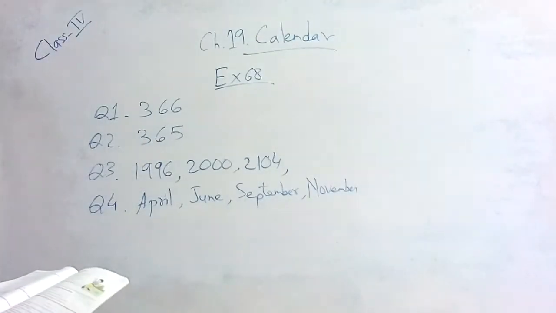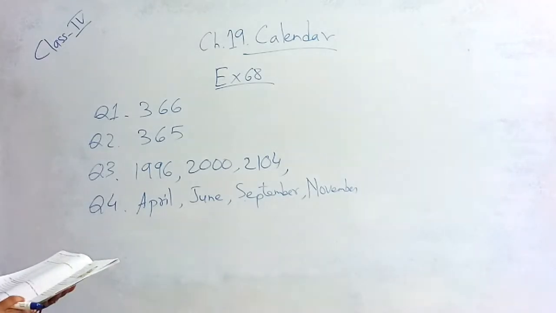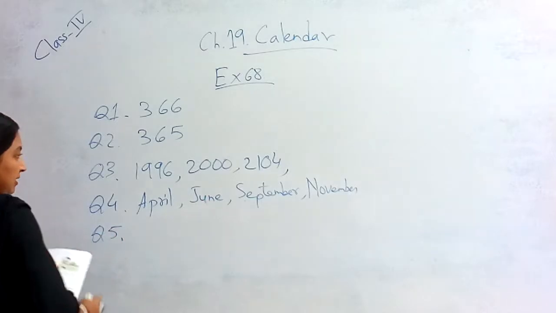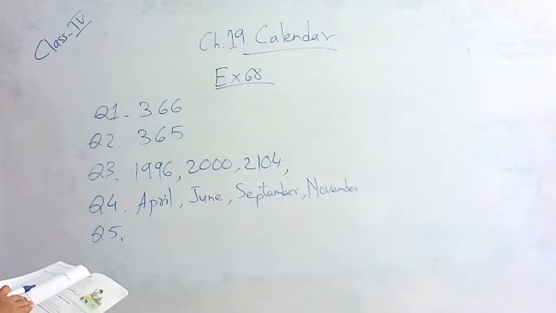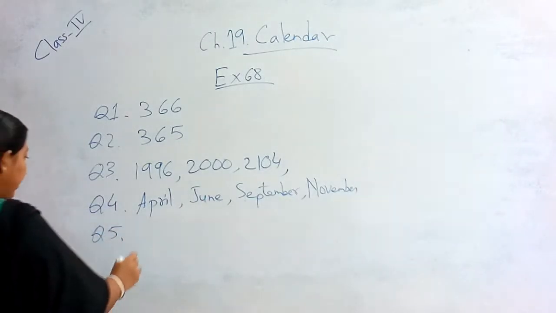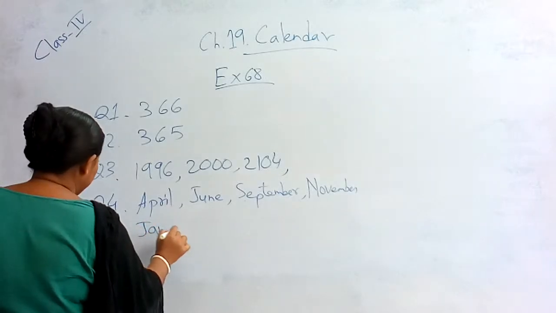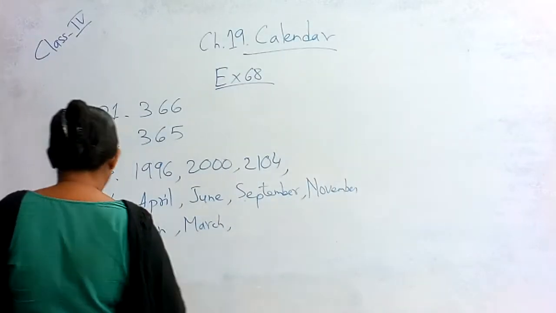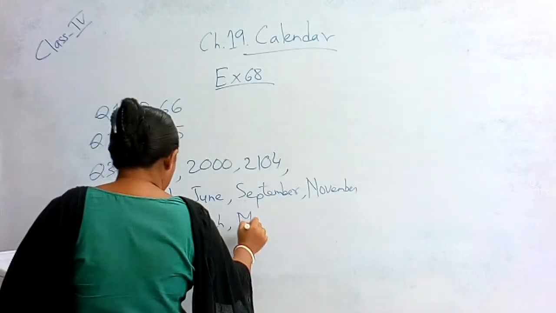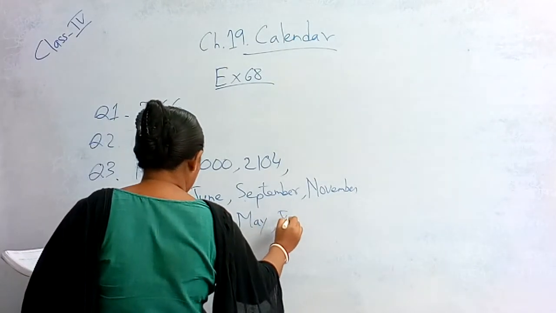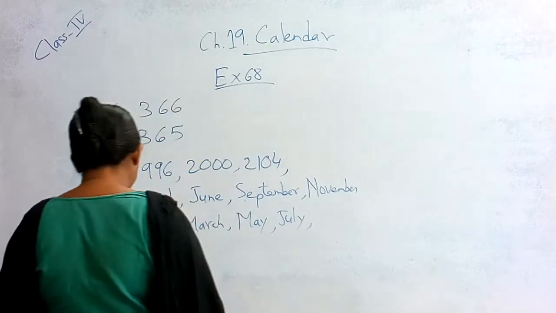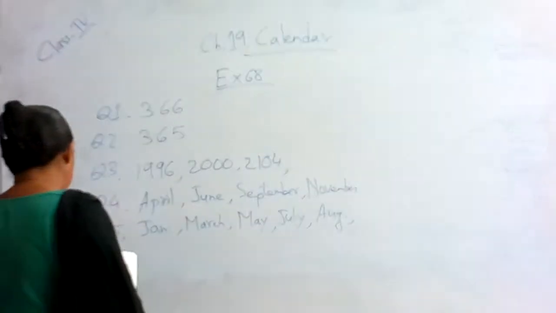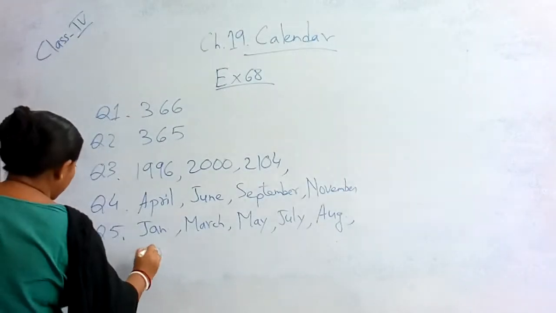Okay. Now question 5. Name the months having 31 days. Whatever months are left, that will come in 31 days, isn't it? So it will be January, then March, May, July, next will be August, then October.